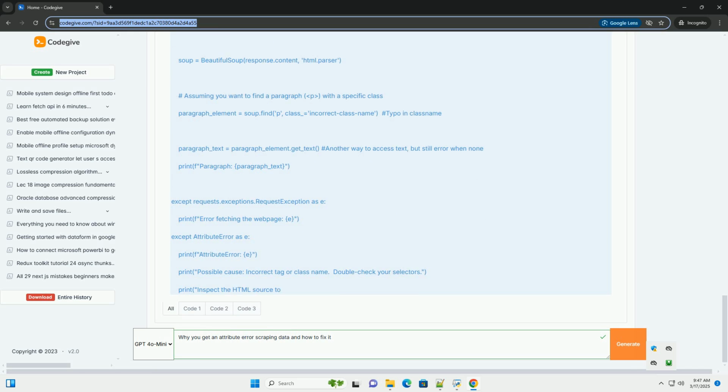4. Regularly update your selectors. Websites change, so your scraping code needs to adapt. 5. Test and debug. Thoroughly test your code and use debugging tools to identify and fix issues. 6. Be respectful. Remember to adhere to the website's robots.txt file and avoid overwhelming the server with requests. By following these guidelines and carefully analyzing your code, you can significantly reduce the occurrence of AttributeError exceptions and create more robust and reliable web scraping scripts.